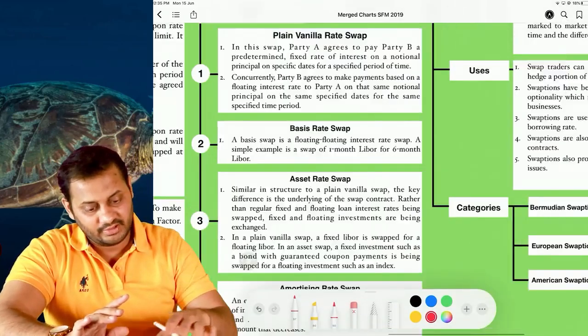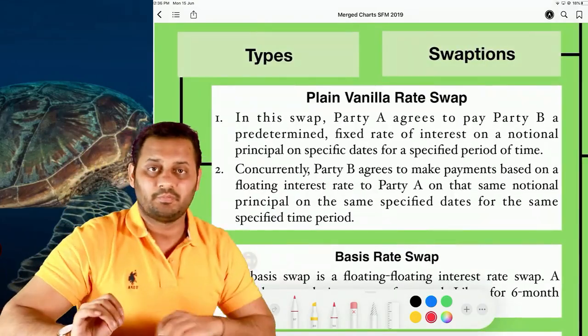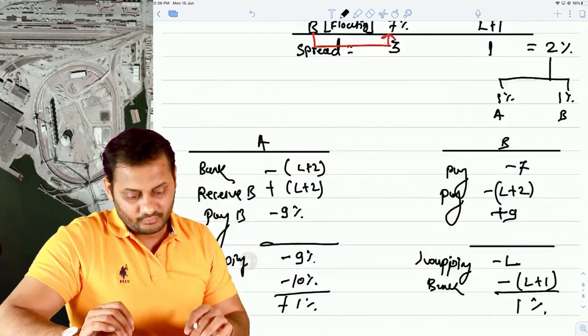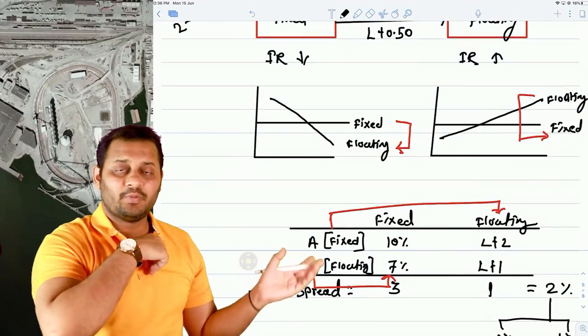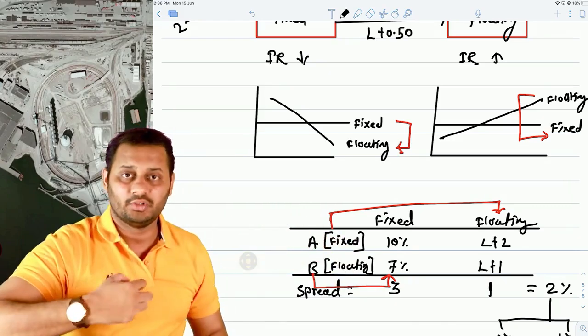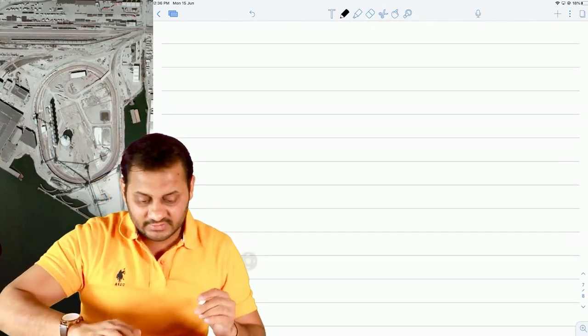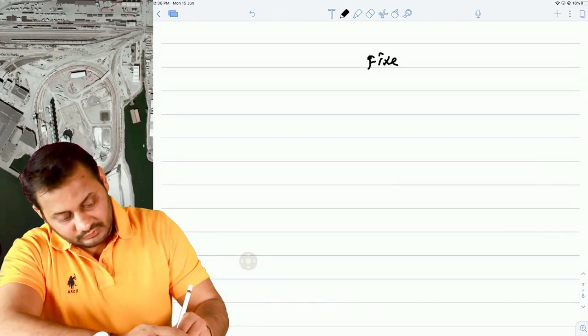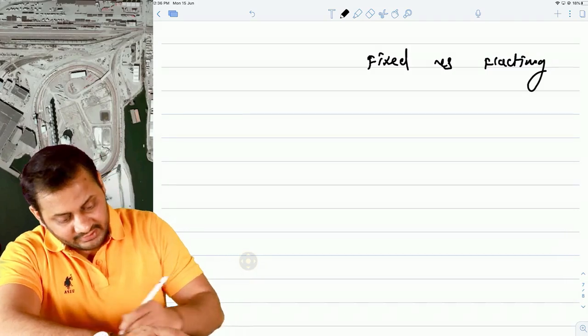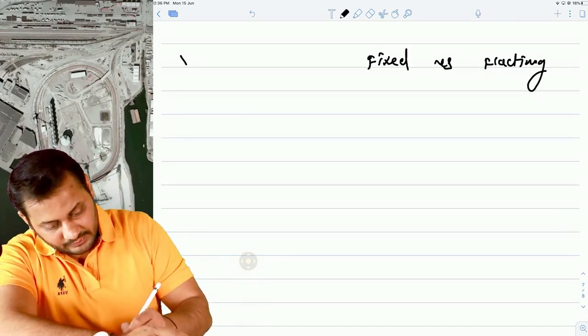So plain vanilla swap is a simple swap. This is what I explained to you. Here you can see in this question, these two parties were exchanging a fixed rate loan with a floating rate loan. So when we do fixed versus floating exchange, swapping, it is called a plain vanilla swap.